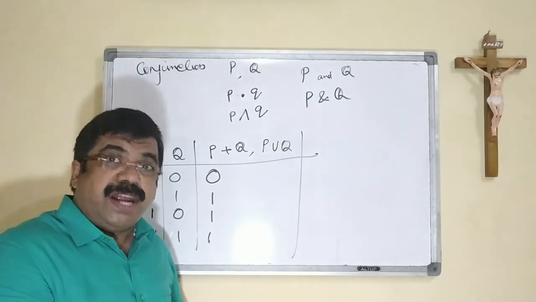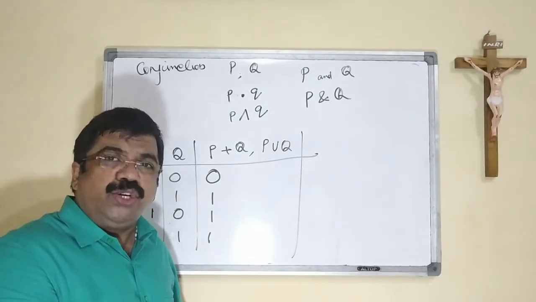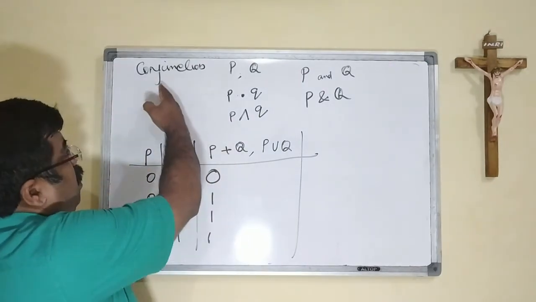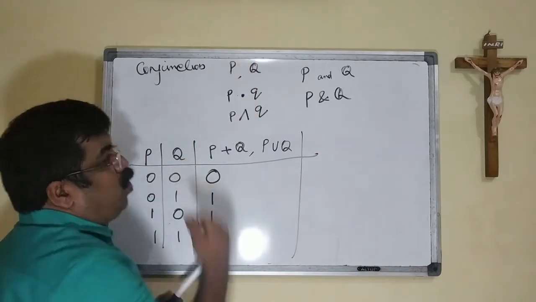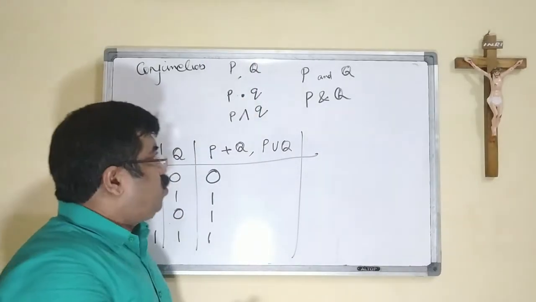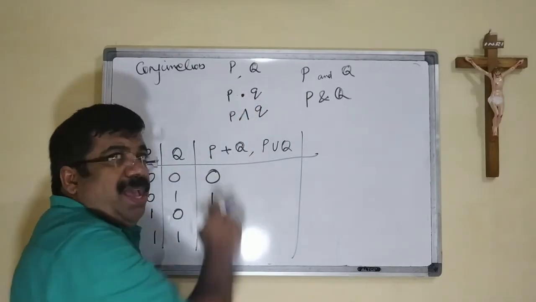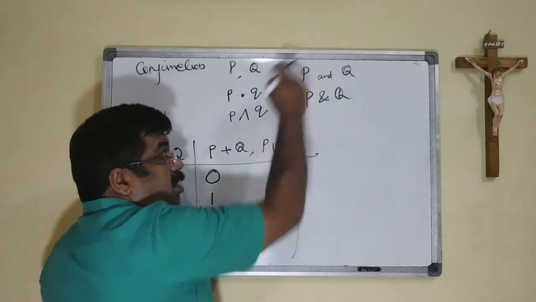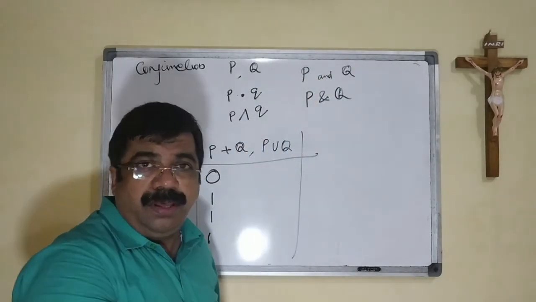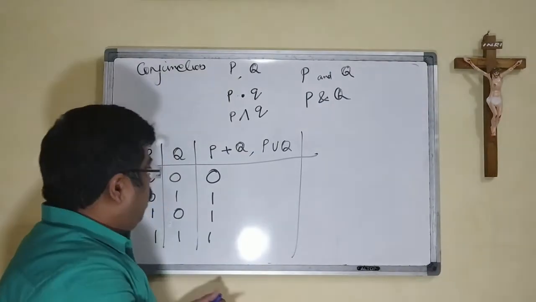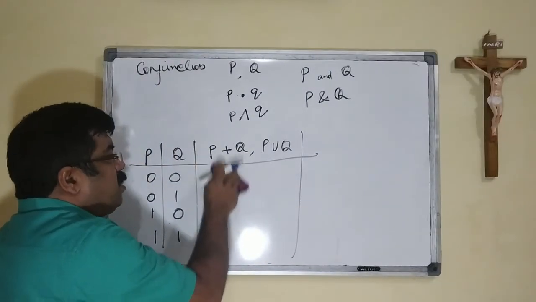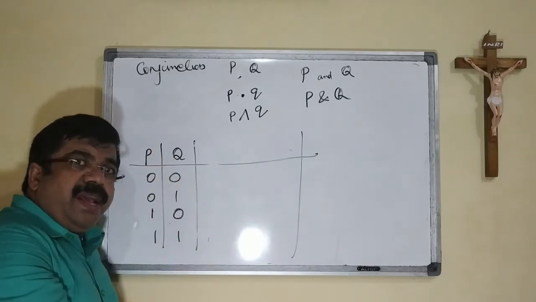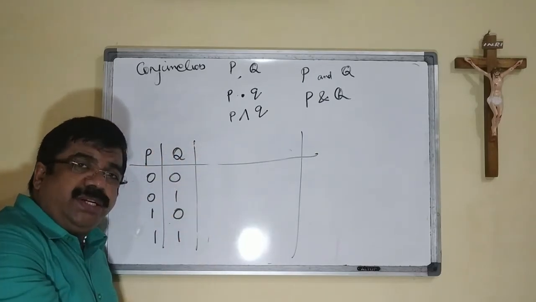Next we have a conjunction, the AND operation, the logical multiplication. Here we can see P and Q are the two variables. We can say P and Q, or by using this symbol, we read it as P and Q. Now let us see the possible combinations of the inputs. P is listed there, Q is also listed.